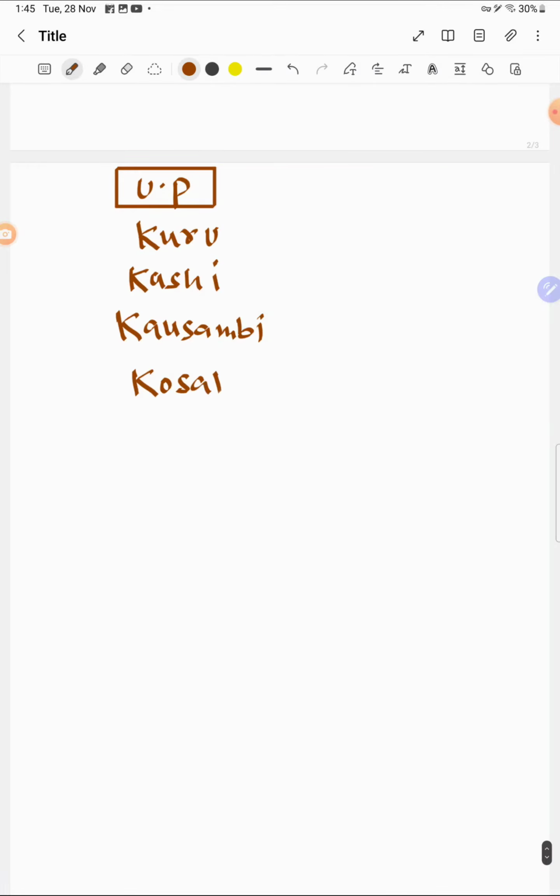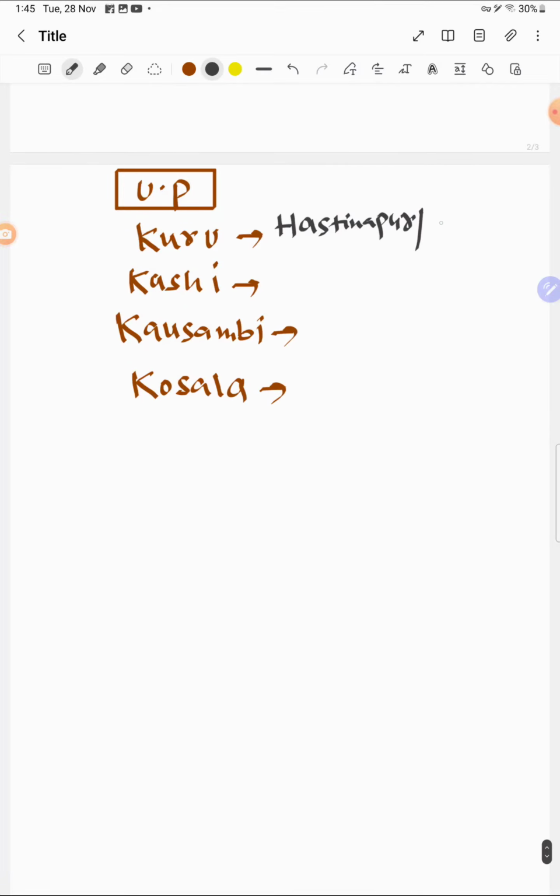I'm going to write them down. First, all that start with K: Kuru, Kashi, Kosambi, Kosala. So I made them easy for you so that you can remember. Kuru, Kashi, Kosambi and Kosala. I'm going to write their capitals now. Kuru, the capital was Hastinapur, or Indraprastha.